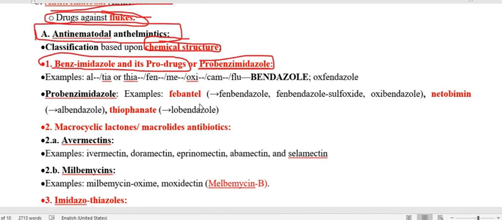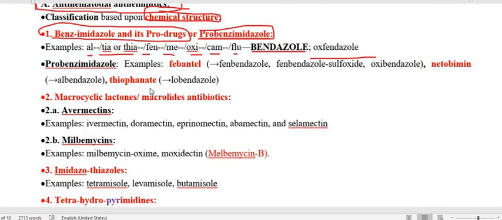As examples of benzimidazole, the maximum number of drugs have the suffix bendazole, like albendazole, thiabendazole, fenbendazole, mebendazole, oxibendazole, cambendazole, flubendazole, and oxfendazole. So these all are benzimidazoles.